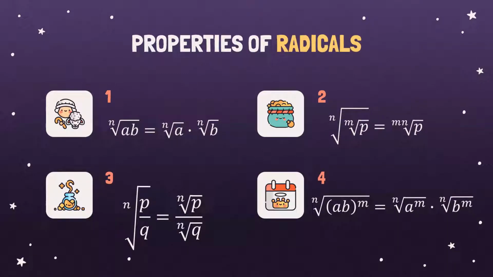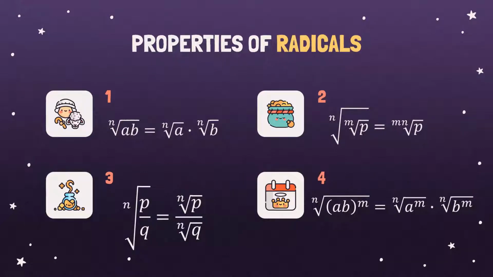The second property, the nth root of the mth root of P is equivalent to the mnth root of P. So you just multiply the index. Okay. The third property is the nth root of P over Q will be nth root of P over nth root of Q. And the last property is the nth root of AB raised to M is nth root of A raised to M and nth root of B raised to M. Okay?